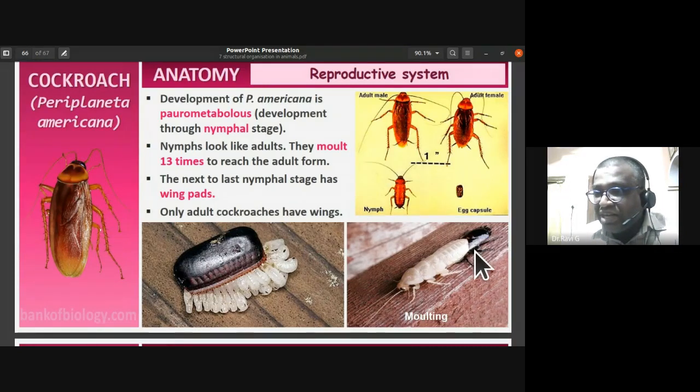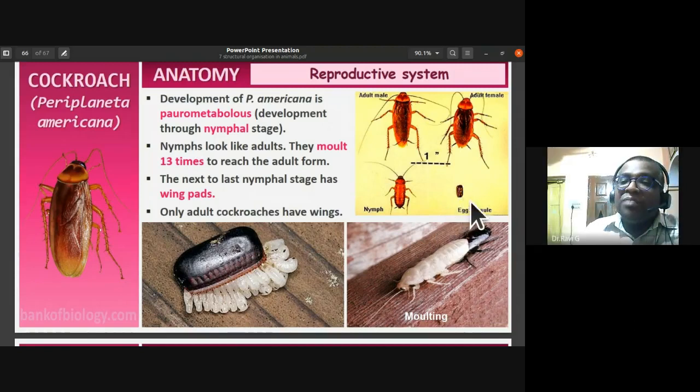As they grow up, they undergo molting or ecdysis. They shed their old skin, and you might have noticed this whitish cockroach that has just gone through the growing process and shed its skin. So ecdysis or molting is also seen in cockroaches. They are paurometabolous in development because their development is through a nymphal stage.